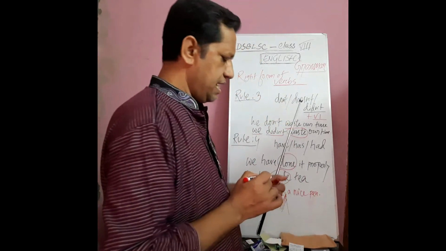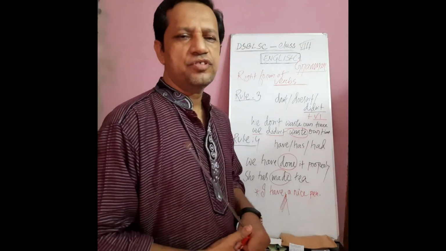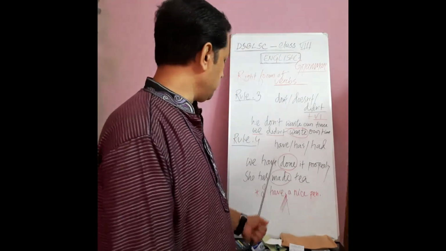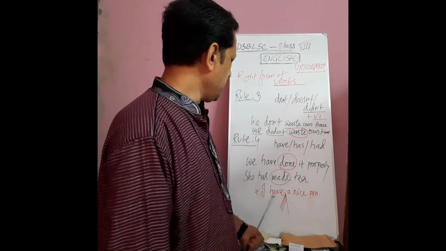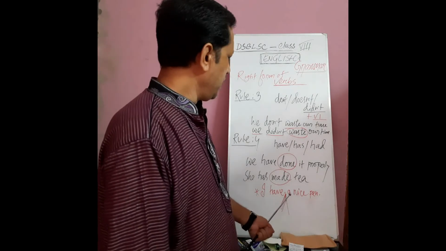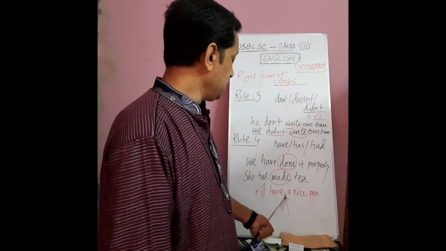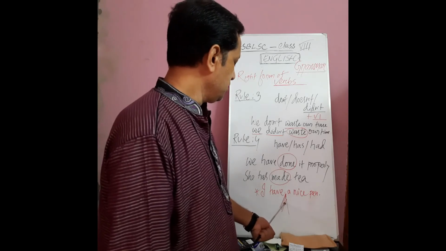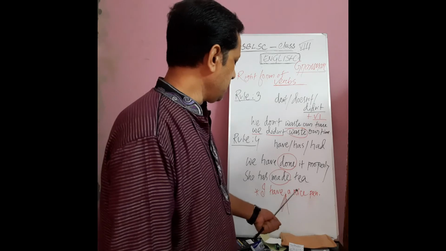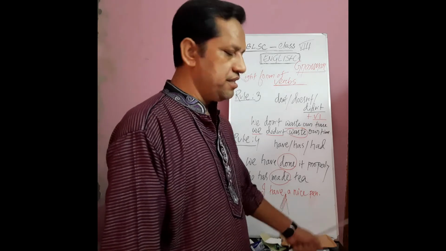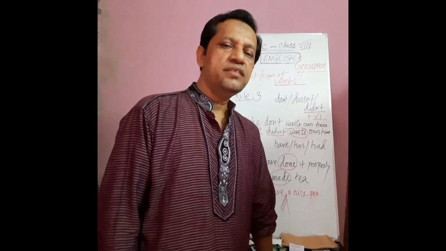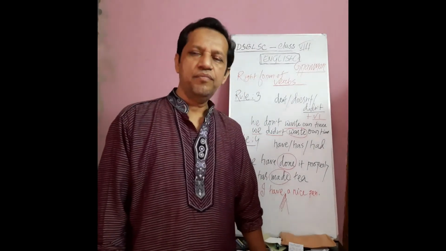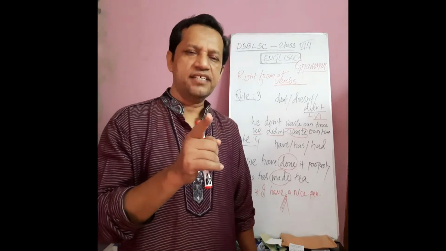So here have has been used as a main verb. I have a nice pen: the subject is I, have is the main verb, and there is no other verb here, only a nice pen. So it is clear to you, my dear students, about have, has, or had.